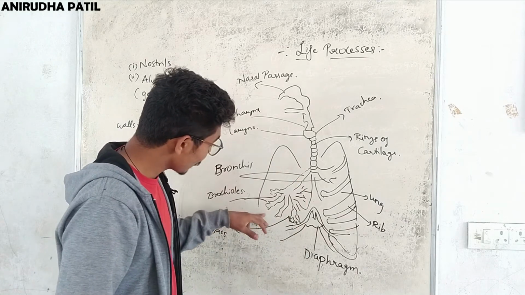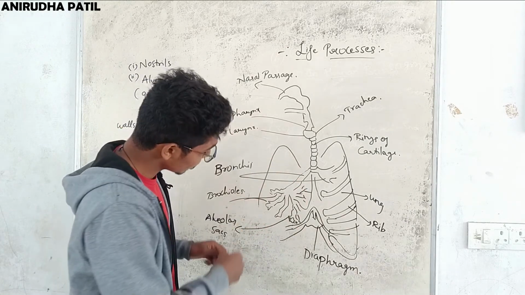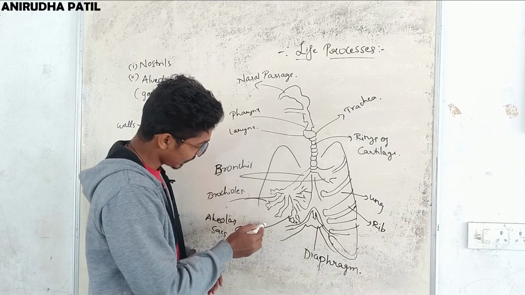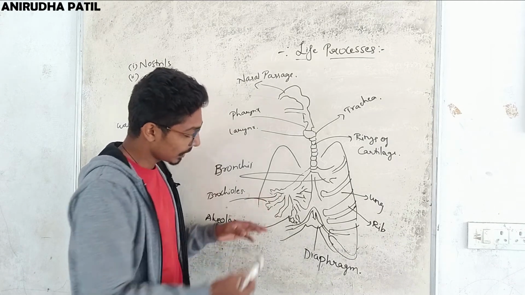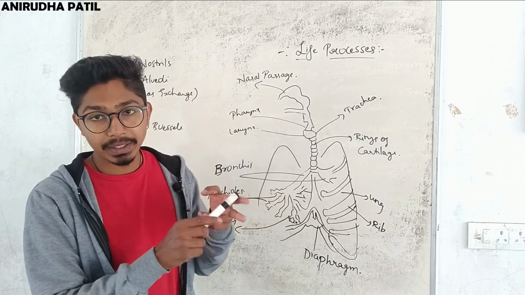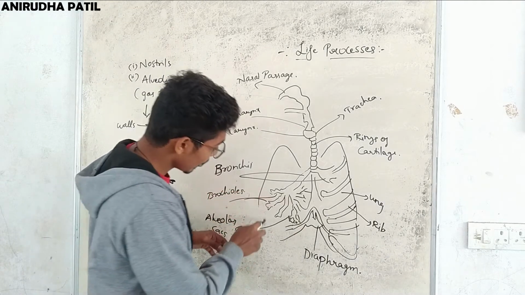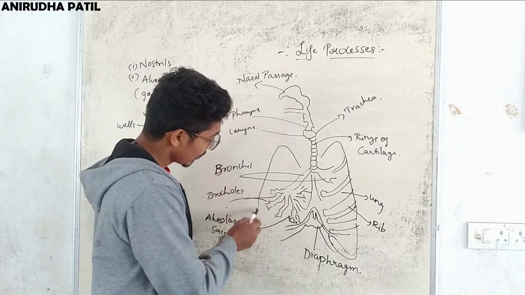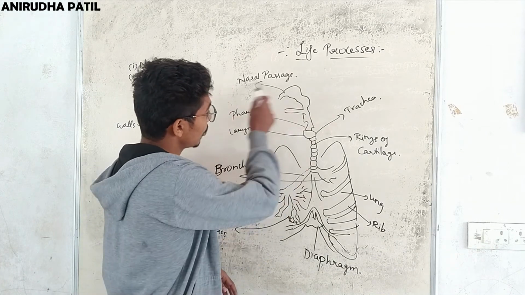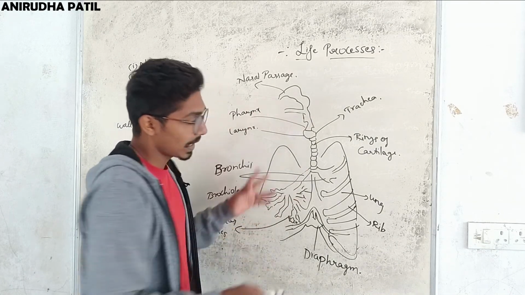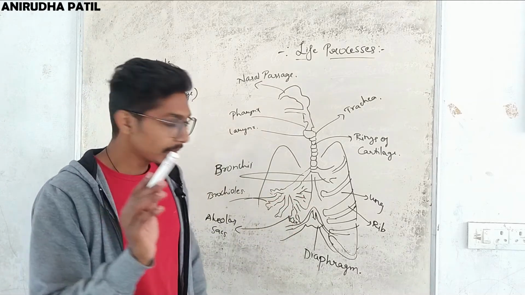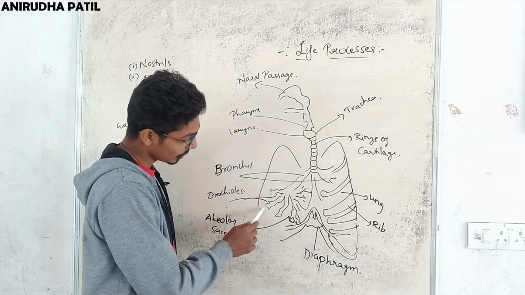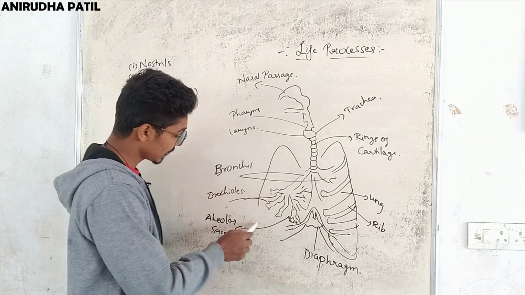Now these alveoli have blood vessels, right? So these blood vessels give carbon dioxide to the alveoli and they take oxygen. That means there is exchange of carbon dioxide and oxygen at the same time. So the blood vessels take oxygen and also give carbon dioxide. Now this carbon dioxide is thrown out and oxygen is taken in, and the cycle repeats. So remember the main thing, that the main exchange of gases takes place at the alveoli.